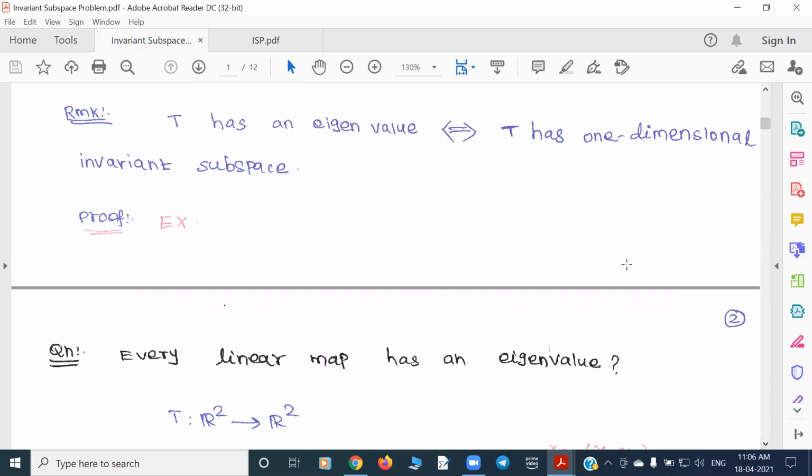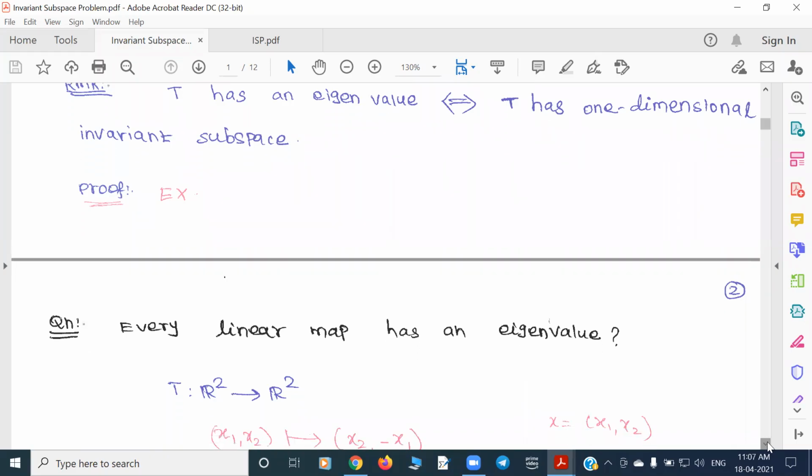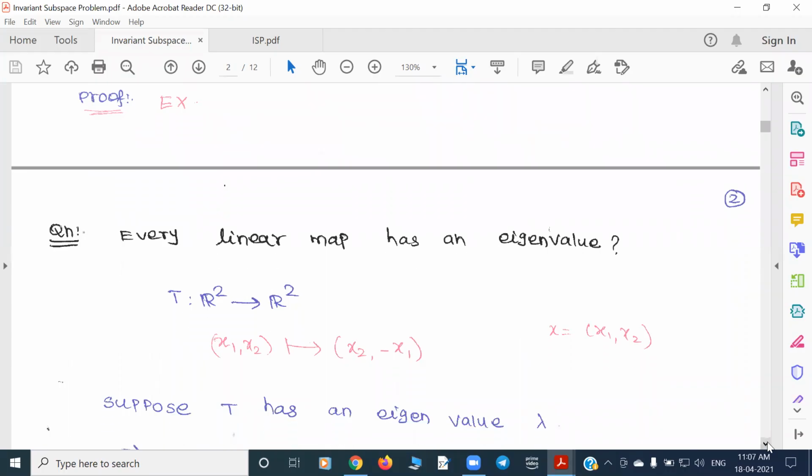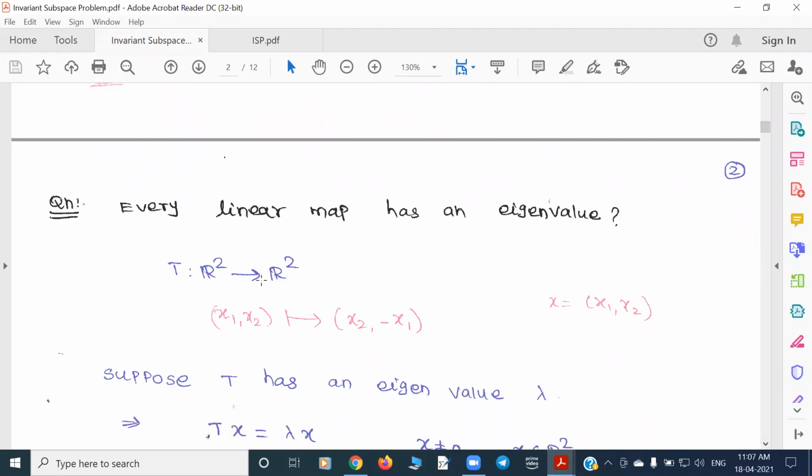So now the next question: suppose every operator has an eigenvalue, then we are done. At least then we have a one-dimensional invariant subspace, so that gives the answer to our question. We have some proper invariant subspace. So the next question is whether every linear map has an eigenvalue. Indeed, the answer is no, as all of you learned in your basic course in linear algebra, but I'll just recall it once again. You take (x1, x2) in R2, which maps to (x2, minus x1).